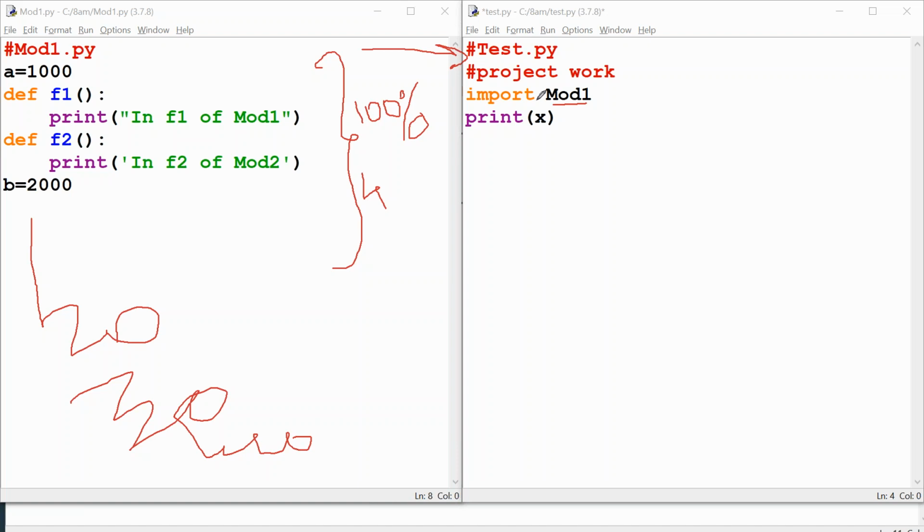Likewise here also, all module properties are made available for our current program, that is test.py. All good. Okay, super. Since we have got them made available, I can print a. My task is to only show 1000, and 1000 is there in a, so straight away I can use print a. You have all four properties available, so why don't you straight away call it.